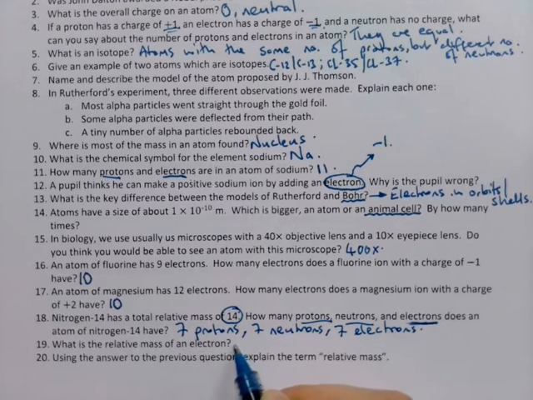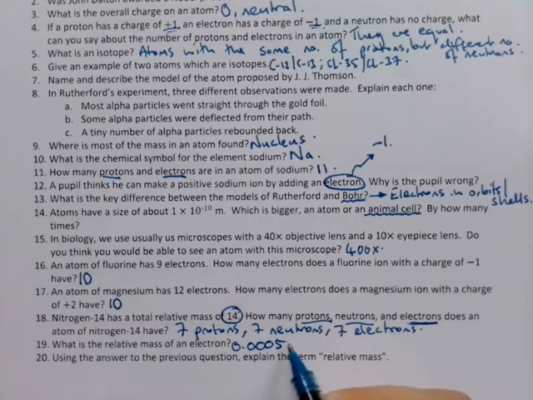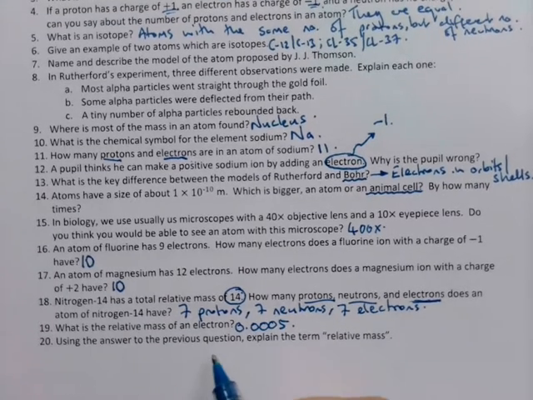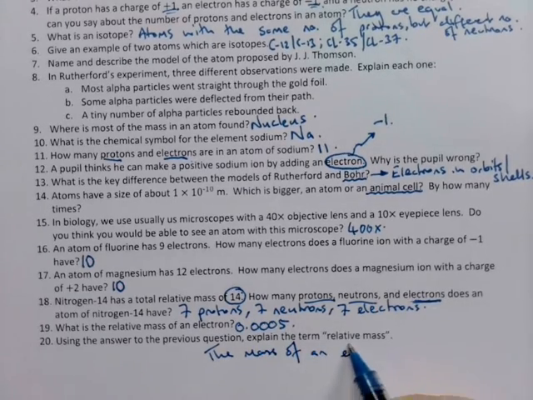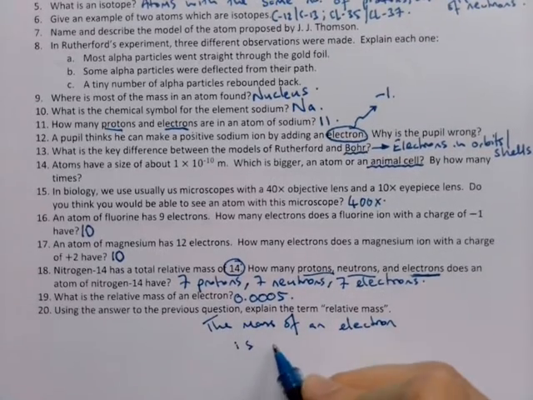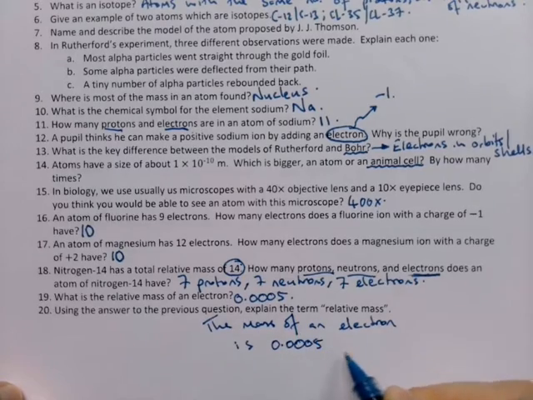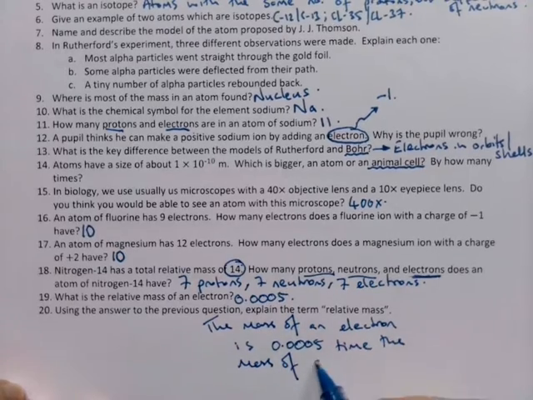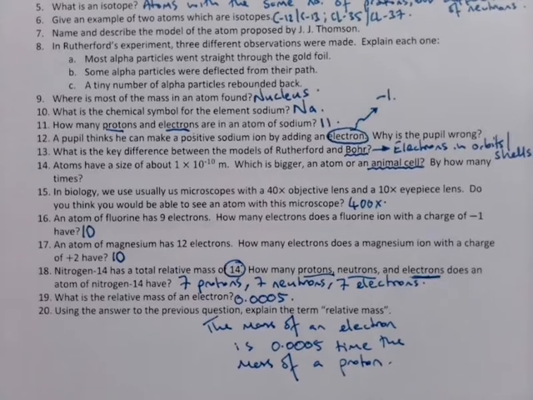What is the relative mass of an electron? 0.0005. And using the answer to the previous question, explain the term relative mass. Okay, that means that the mass of an electron is 0.0005 times the mass of a proton. Okay, excellent. So on to the next video where we finish off this bit on physics.